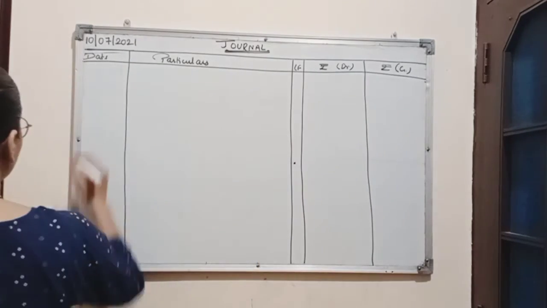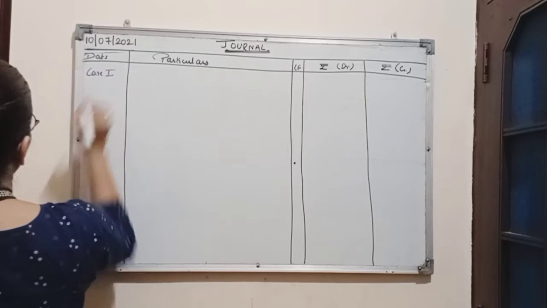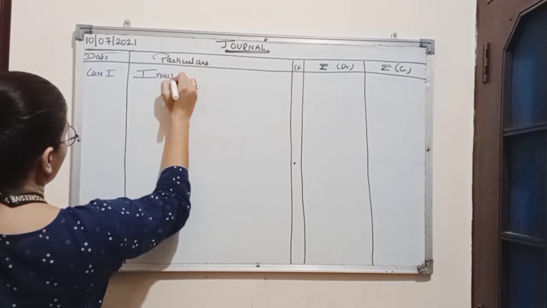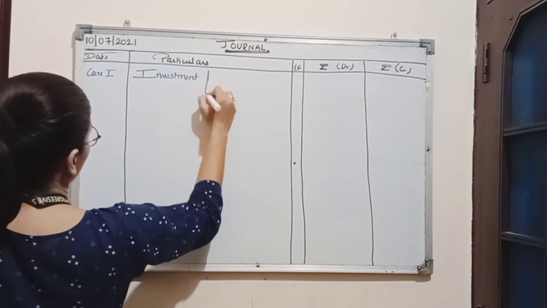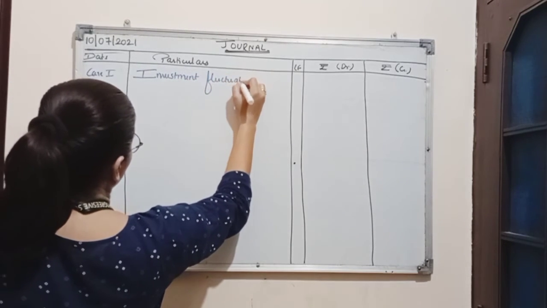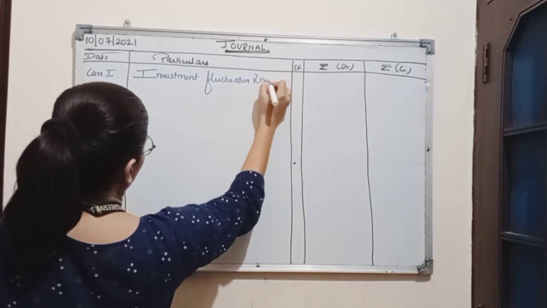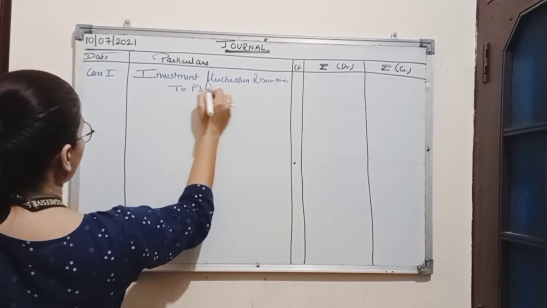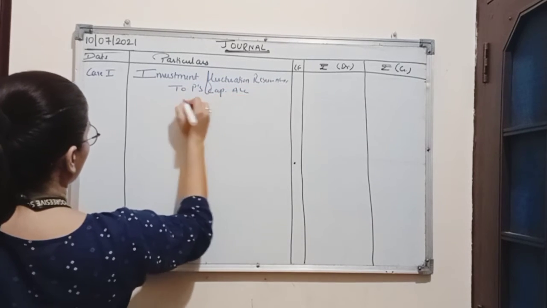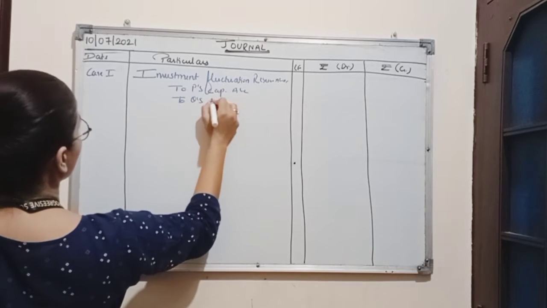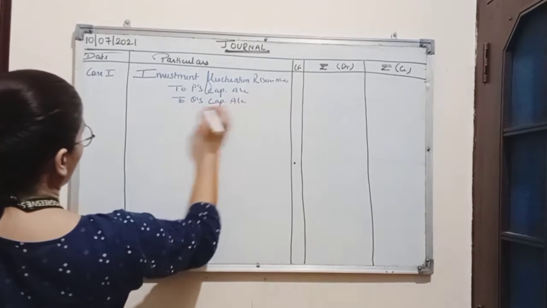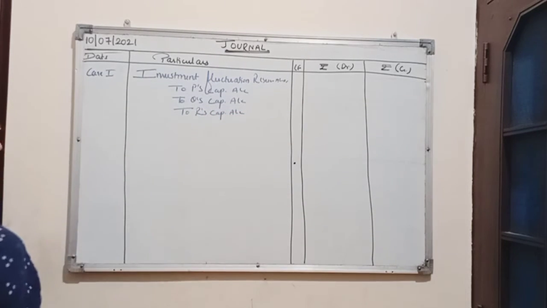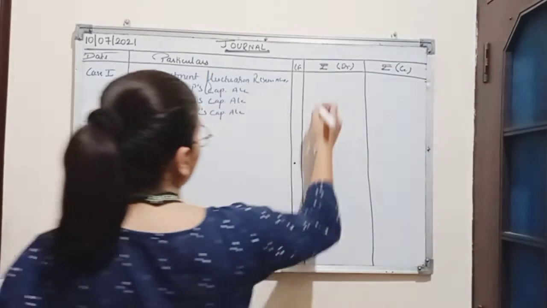So in case 1, the entry will be investment fluctuation reserve account debit to P's capital account, to Q's capital account and to R's capital account. So reserve is rupees 30,000.